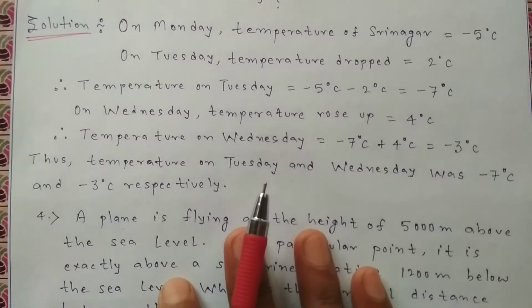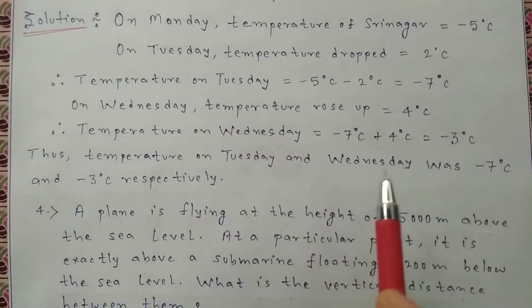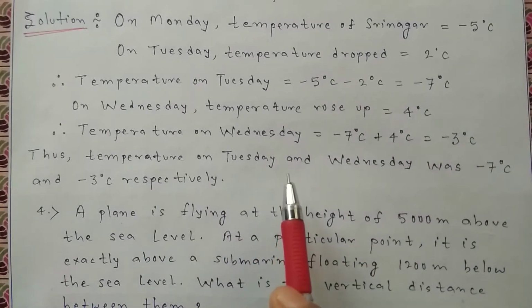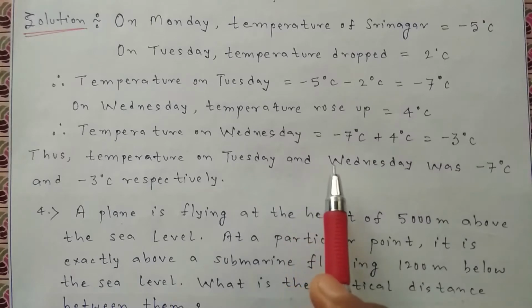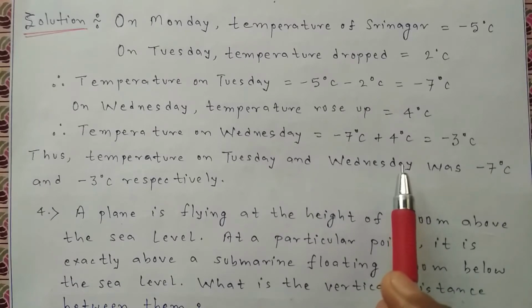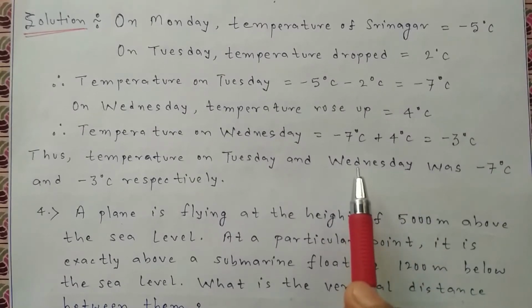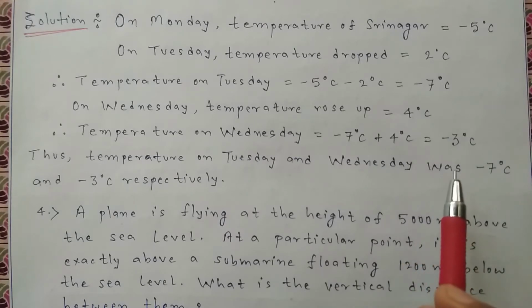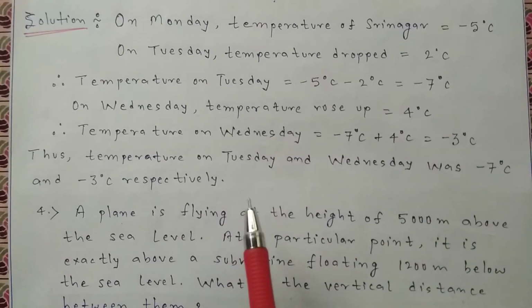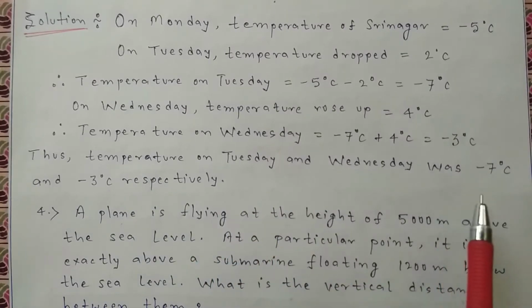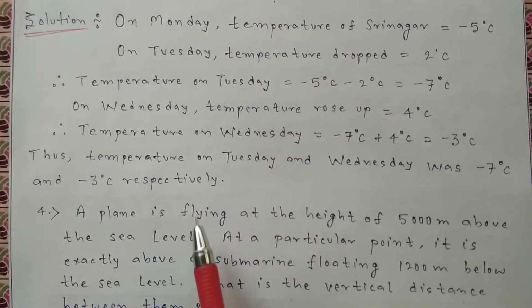On Wednesday, the temperature again rose by 4 degrees Celsius. So the exact temperature of Wednesday was minus 7 degrees Celsius plus 4 degrees Celsius. We are going to add 4 degrees Celsius to minus 7 degrees Celsius because the temperature was raised. So it results in minus 3 degrees Celsius, and this is the exact temperature of Srinagar on Wednesday. So according to the question, the temperature on Tuesday and Wednesday was minus 7 degrees Celsius and minus 3 degrees Celsius respectively.